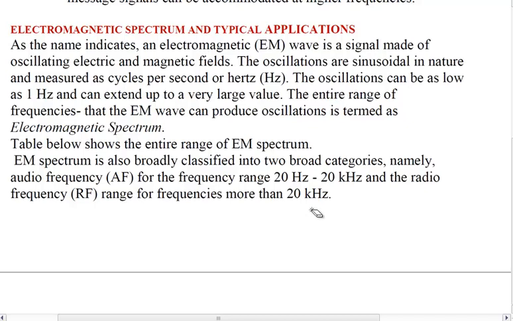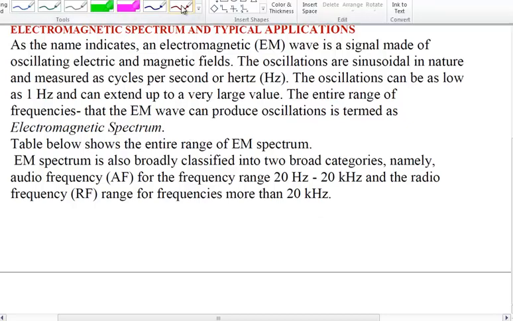Hello students. Now as we have already studied about the need for modulation, let us look at what is the available spectrum wherein we can shift our message signal to higher frequency.